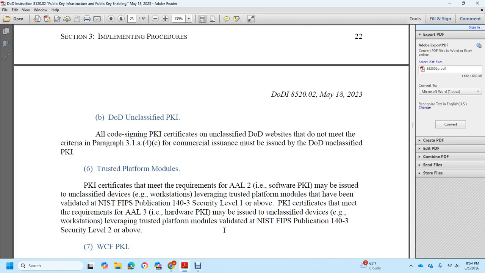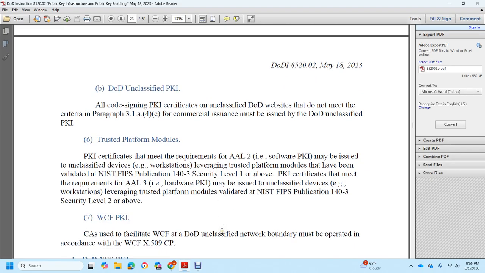platform modules. PKI certificates meeting the requirements of AAL2, or software PKI, may be issued on unclassified device workstation-level trusted platform modules validated to NIST FIPS publication 140 security level 1 or above. PKI certificates meeting the requirements of AAL3, hardware PKI, may be issued on devices and workstations leveraging trusted platform modules validated to NIST FIPS publication 140 security level 2 or above.